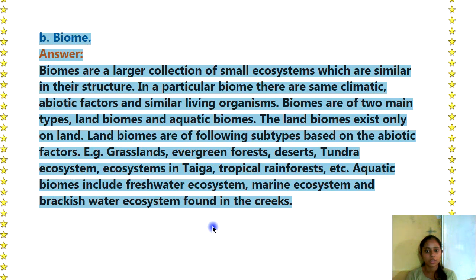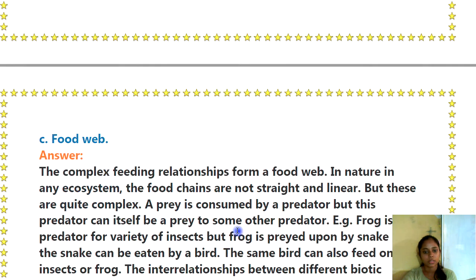Land biomes have the following subtypes based on the abiotic factors. Examples: grasslands, evergreen forest, deserts, tundra ecosystem, ecosystems in taiga, tropical rainforest, etc. Aquatic biomes include the freshwater ecosystem, marine ecosystem, and brackish water ecosystem found in the creeks.